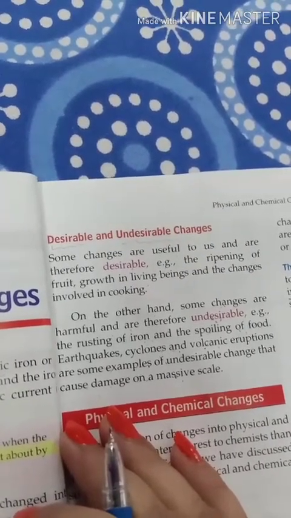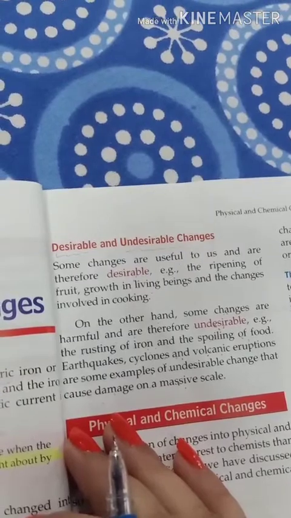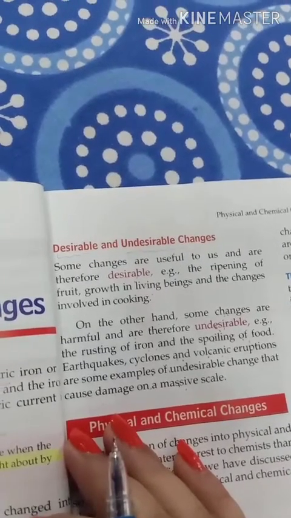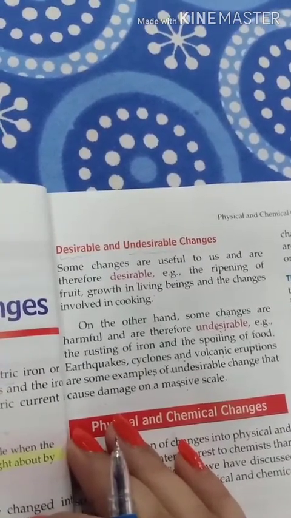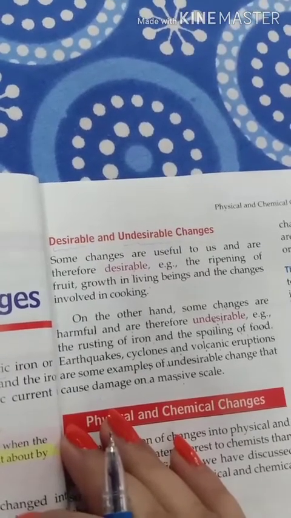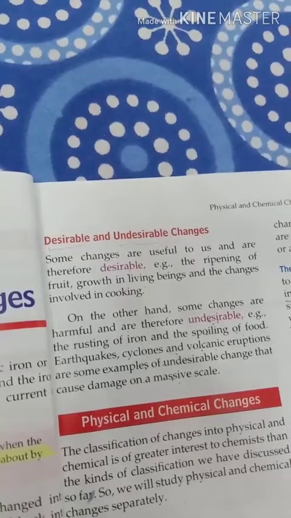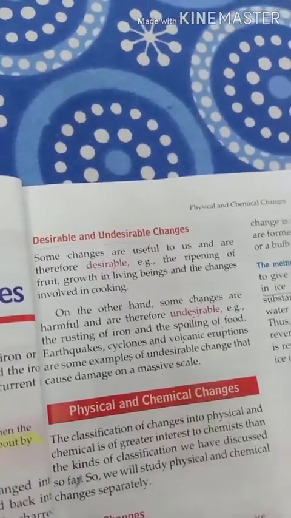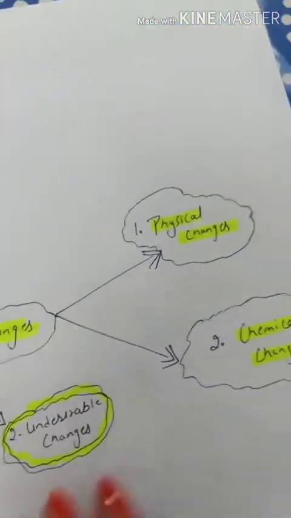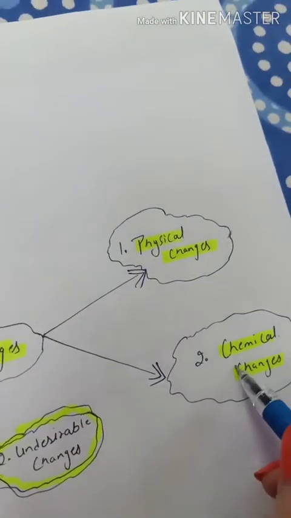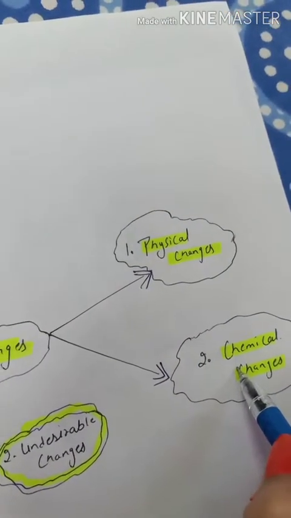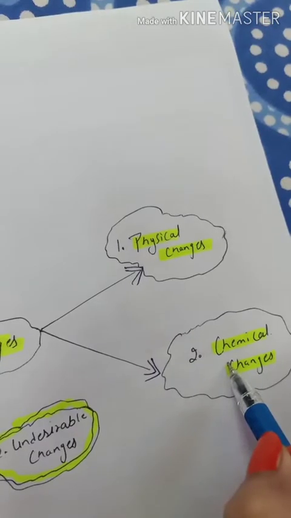So when a substance undergoes change, its properties also undergo change, and depending upon the property that changes, there is another classification. These are physical changes and chemical changes that today we are going to study.